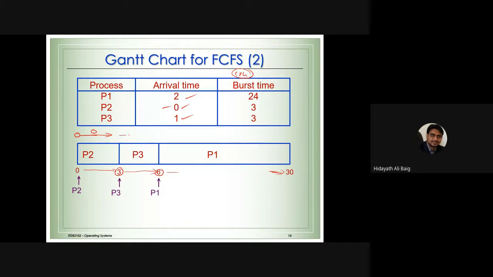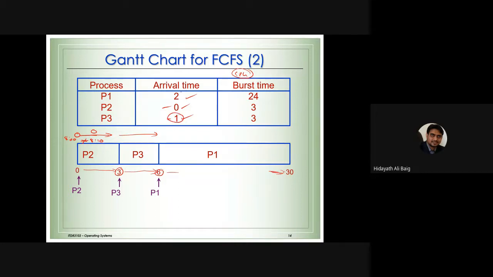But if you look at process 3, it came at 1 millisecond, which is like the hospital example: the hospital started at 8 o'clock, but patient 3 did not come at 0, which means 8 o'clock. Patient 3 came at 8:10, somewhere here. We should not count this time. That's why we always minus arrival time.